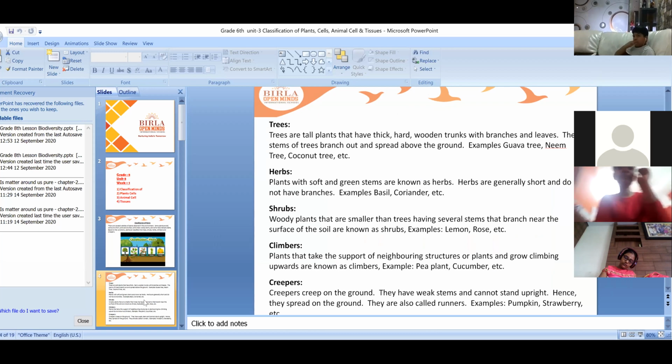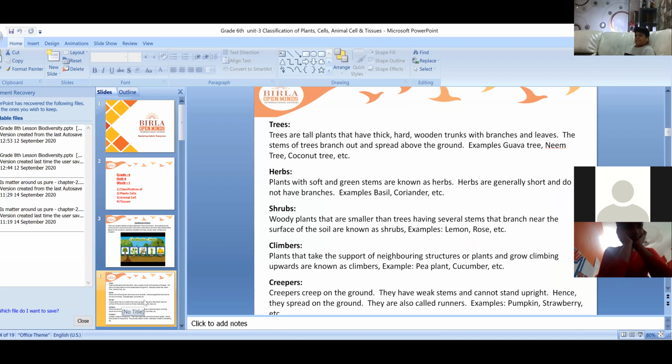Trees are tall plants that have a thick, hard, wooden trunk. It is very wide. If you want to grab it, keep your two hands and try to grab it. Can you? No, because it is very wide.